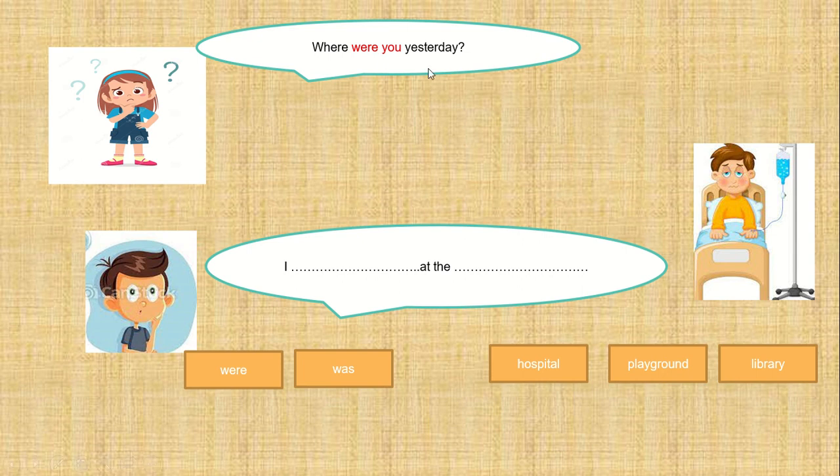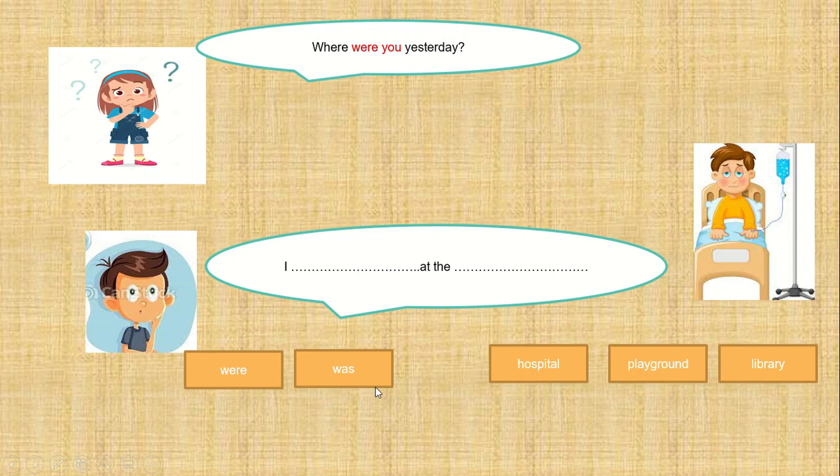Next, okay, if you want to ask about somebody, the question is like this. Where were you yesterday? If someone asks about you, you have to start the answer with I. Okay, the structure is like this. I, and then blank here at the blank here. What should we use to answer the question? Was or were?